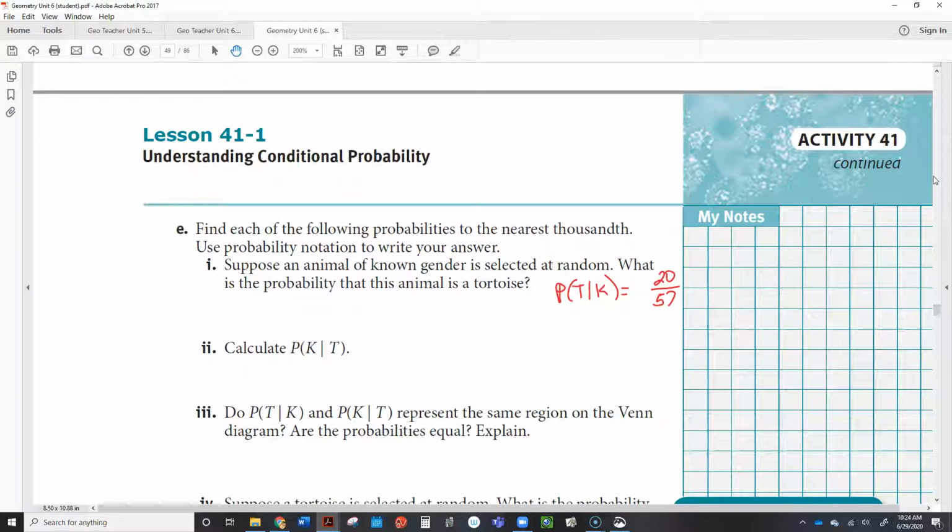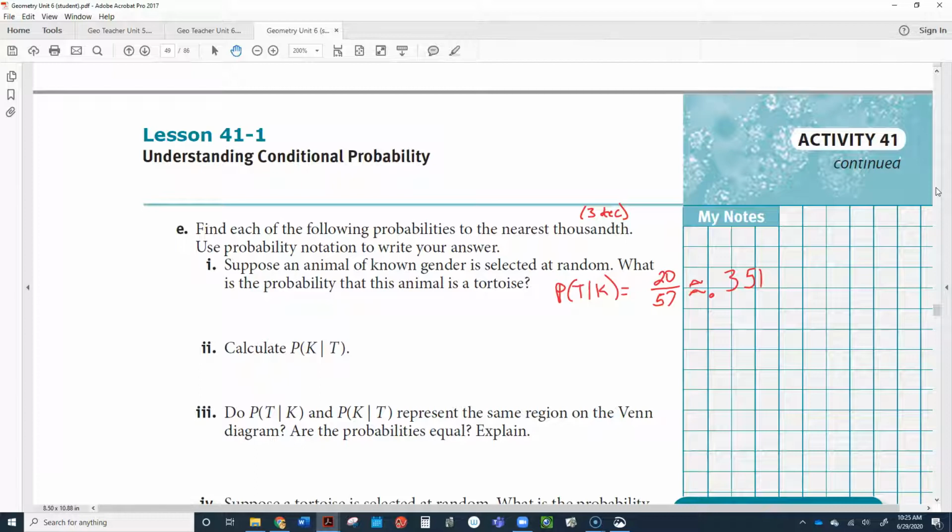So use probability notation to write your answer. Round to the nearest thousandths. So 1,000, that's 3 decimal places. So 20 divided by 57 is about 0.351.